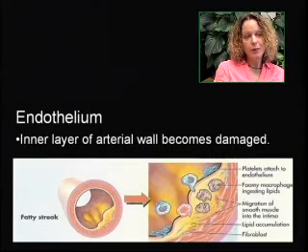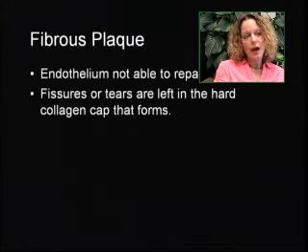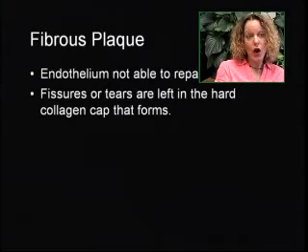So here we see a fatty streak in the endothelium, and once this fatty streak forms, there's a fibrous plaque, and the endothelium is not able to repair itself once the fibrous plaque forms. So these fissures or tears are left in the hard collagen cap that forms.